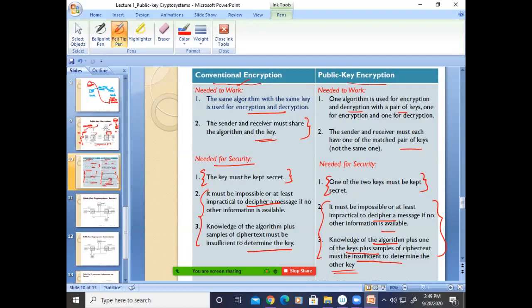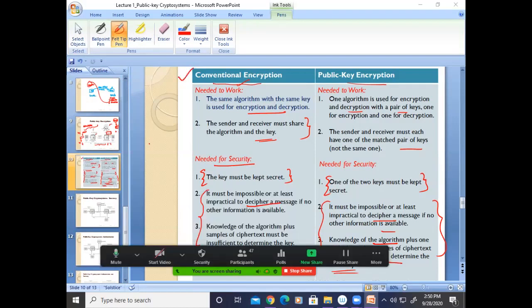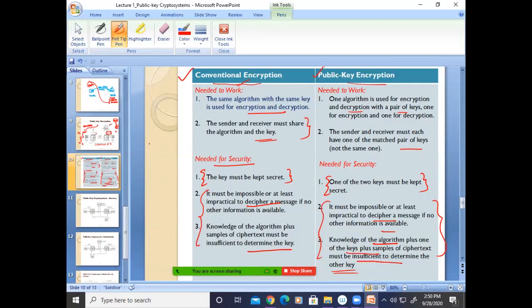Just, we should be able to see that's it. No need to, anyway, we will remember all these points. Yes or no? Now, always remember, I cannot say this is more secure compared to this public key encryption. Always remember, the security or confidentiality will be based on the length of the key, correct?